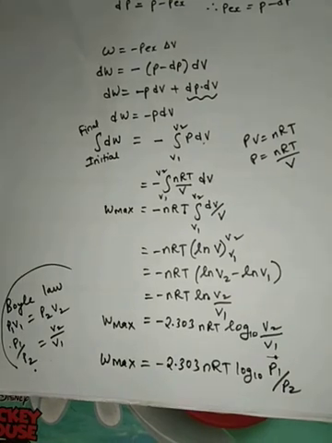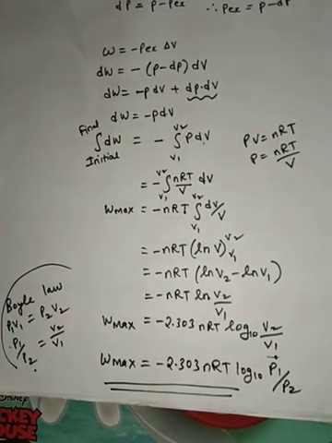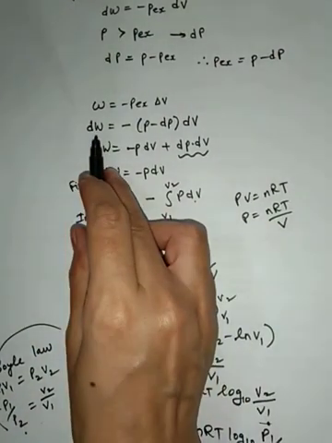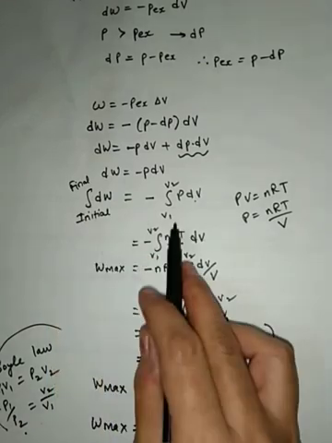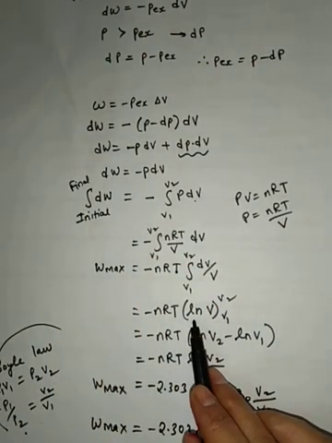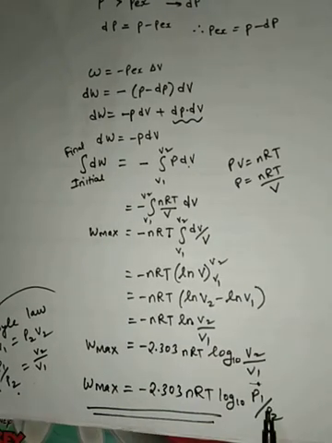Okay, this is also called the expression for maximum work. So this is how, with the help of taking derivatives for small change and then using the integration formula, the integration of 1 by x is ln of x, we can derive the expression for maximum work.